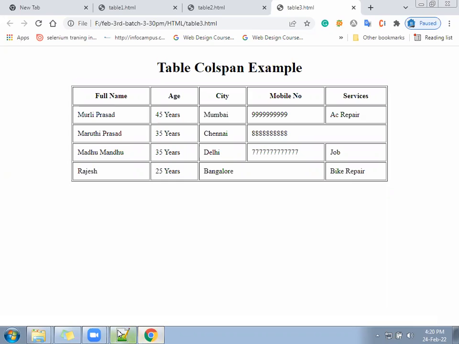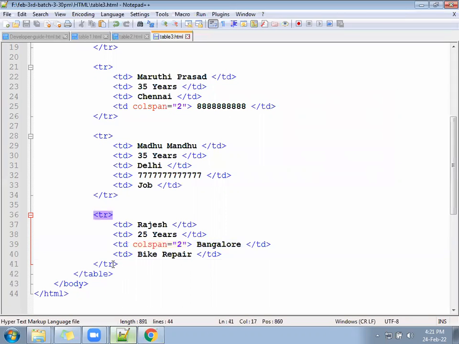Go ahead, next. Hope you are clear or confused. The next user, user number five, has not given the age and city. He has given mobile number, service and his name. He has not given three details. Anyone missing anything or are you confused?